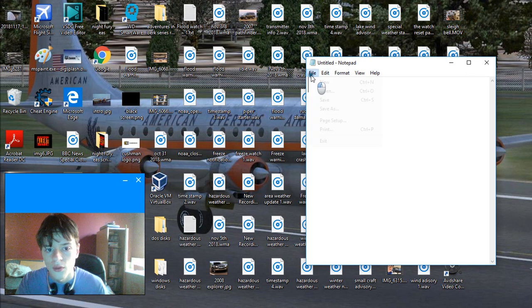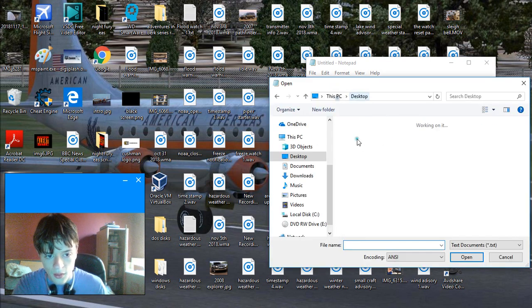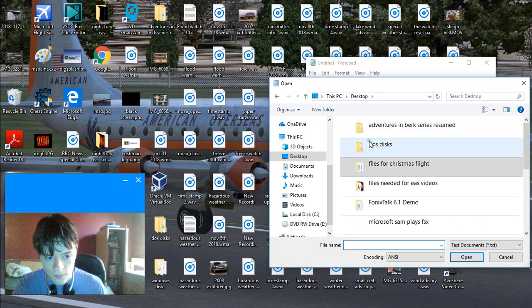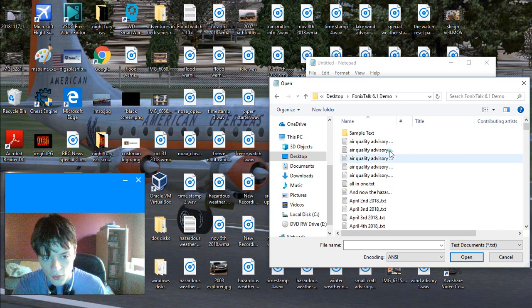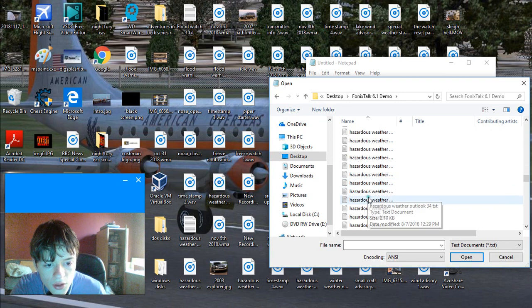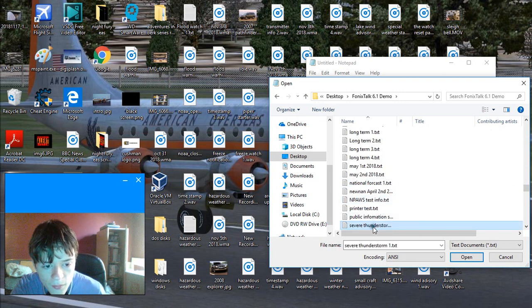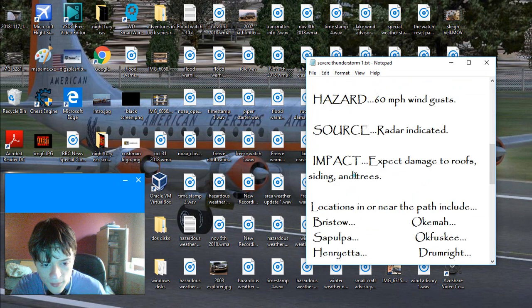one of my old NOAA weather radio documents under this program, Phonics 6.1 program. This is another program you can use for text-to-speech, but I use it for just storage right now. So let's go to severe thunderstorm 1.txt. As you can see, it's entered in right here.